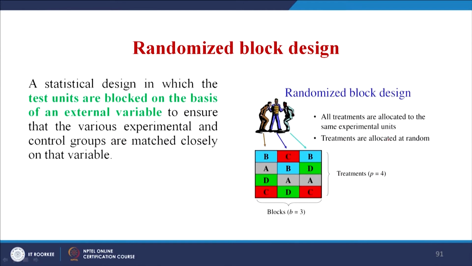So, how many treatments are there? Let us say there are 4 treatments in this case: A, B, C and D. So, A, B, C, D are the 4 treatments which have been studied. Let us see an example.